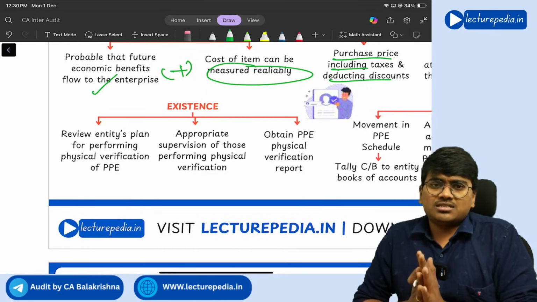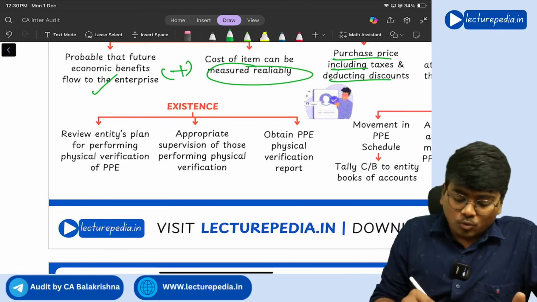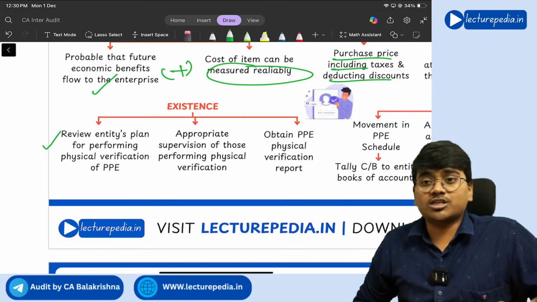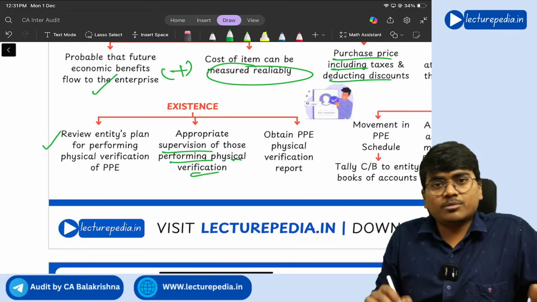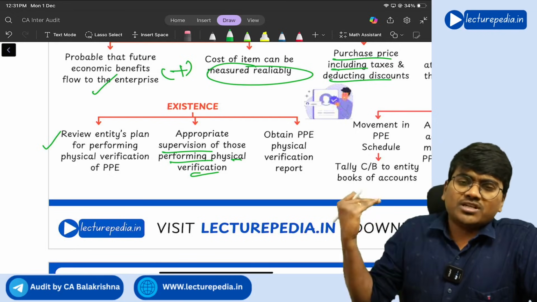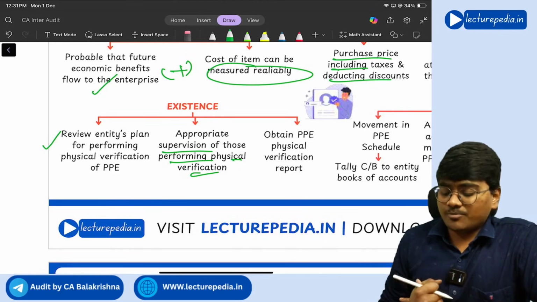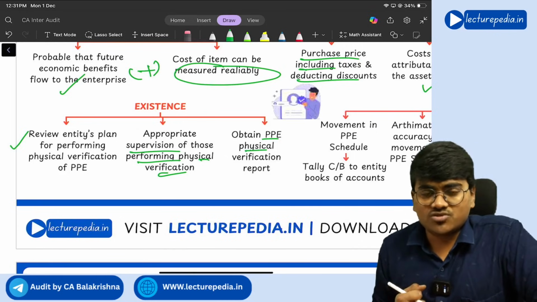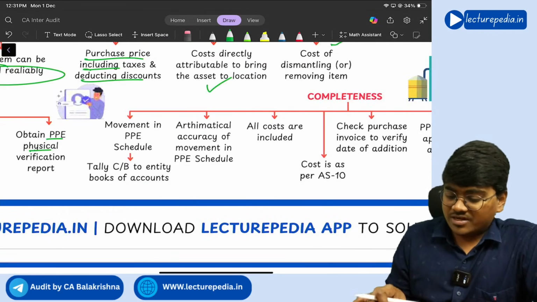Next, audit procedures that you will perform with respect to existence of a PPE. See, with respect to existence, the main thing is management will perform a physical verification, right? So what is the plan of management for performing this physical verification? You need to review it, and you need to appropriately supervise those performing the physical verification. Just like for the inventory, physical verification will be done, even for the PPE also physical verification will be done. Auditor should be present at the physical verification of the PPE and obtain PPE physical verification report. Once that physical verification of PPE is completed, you need to obtain that physical verification report so that you can keep it as an evidence.